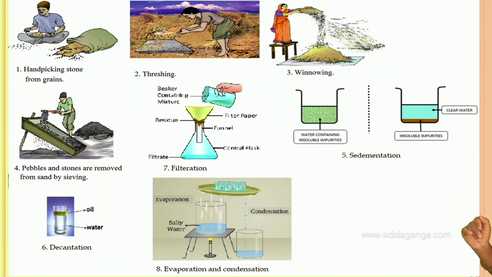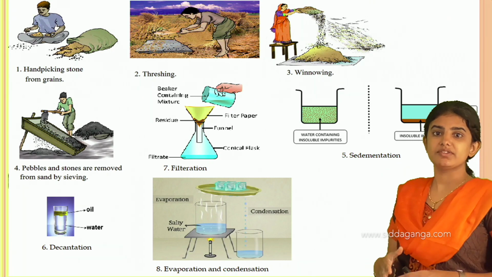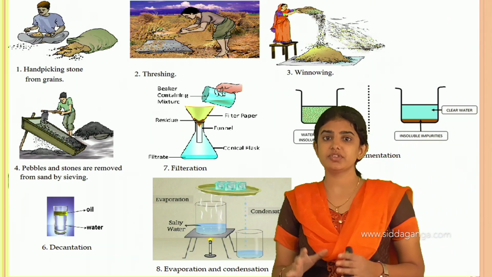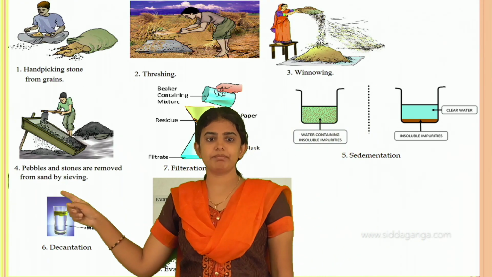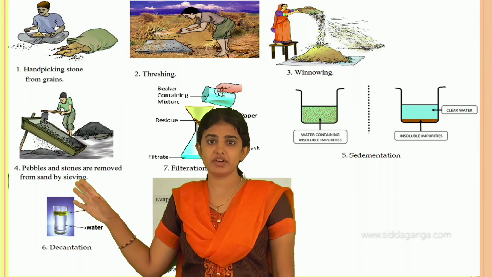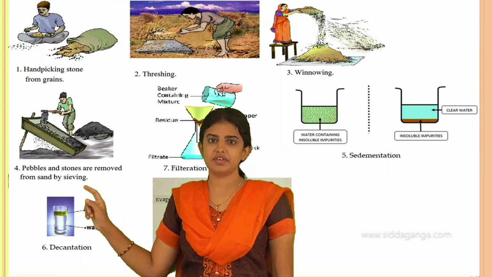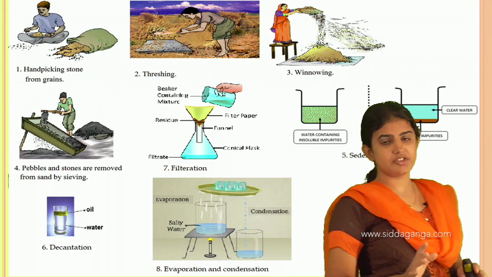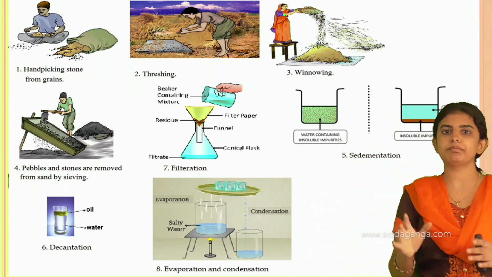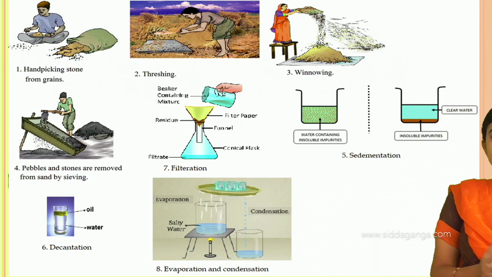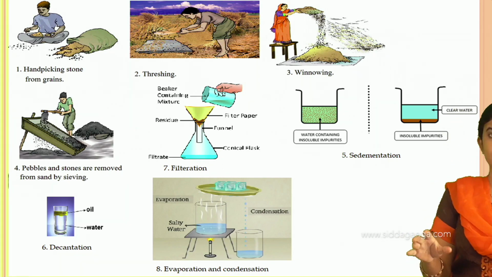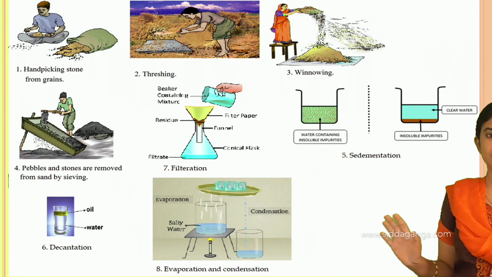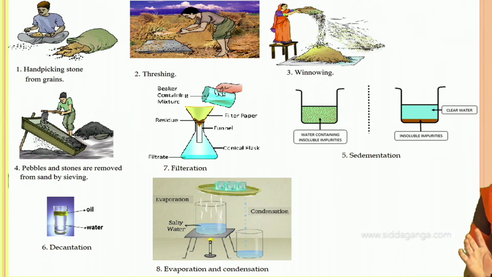Next we shall move on to the sieving method. During the construction of buildings, people use this sieving method. For example, in a mixture containing pebbles and stones, these are removed by sieving. During the construction of a house or building, people use this method to remove the pebbles and stones which are present in the sand or cement. This is how sieving takes place.